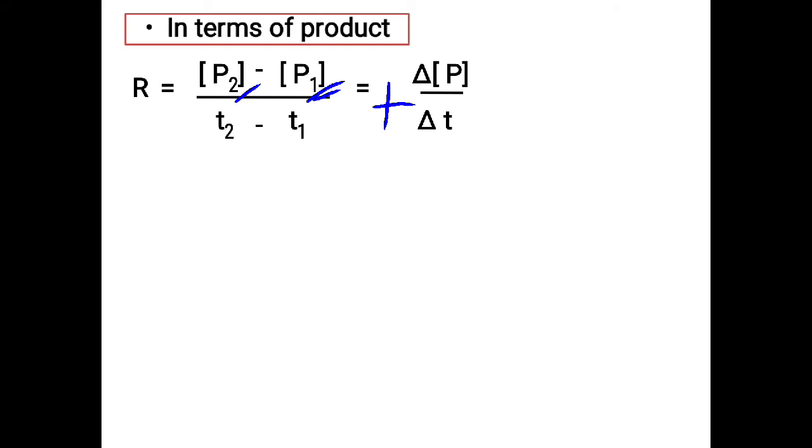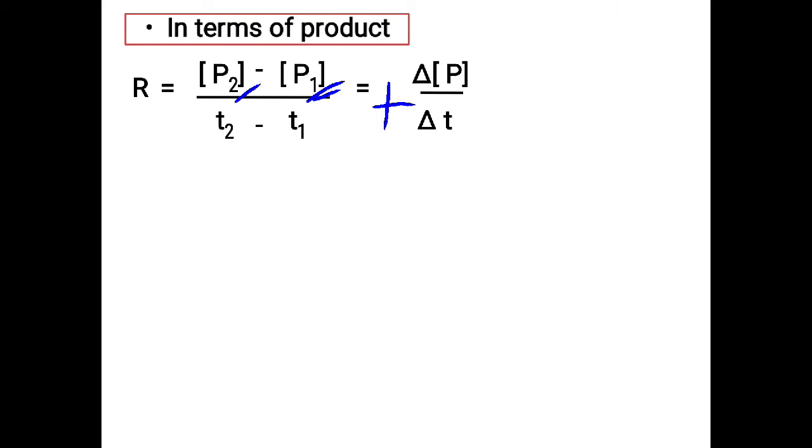So the rate of the reaction for a product will always be positive, whereas the rate of the reaction of the reactant will always be negative, because the final reactant concentration is less than the initial. Here the final is more than the initial. So it is just to identify: negative means it is for the reactant and positive means it is for the product. But on the whole, students, you need to remember that rate can never be negative, it is always positive. It is only to indicate what is happening with respect to reactant and with respect to product.